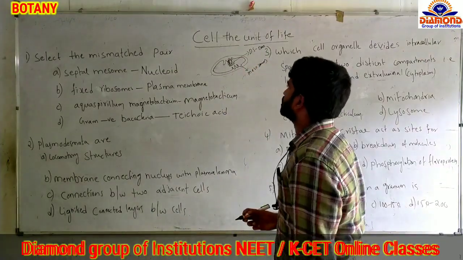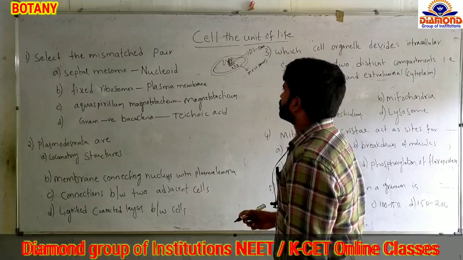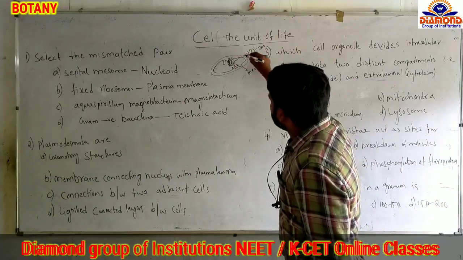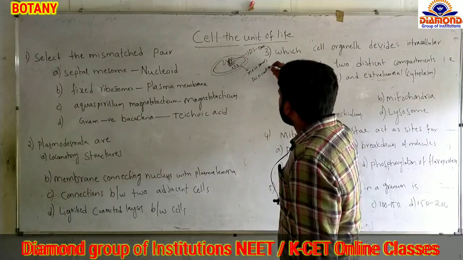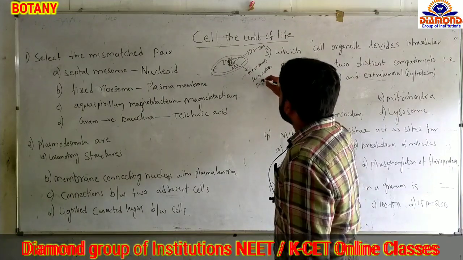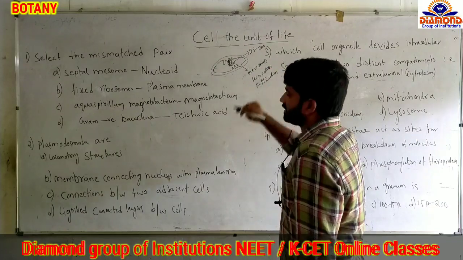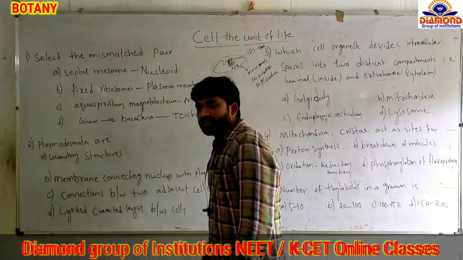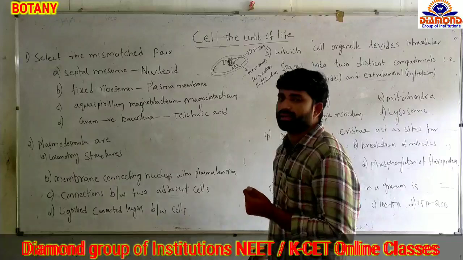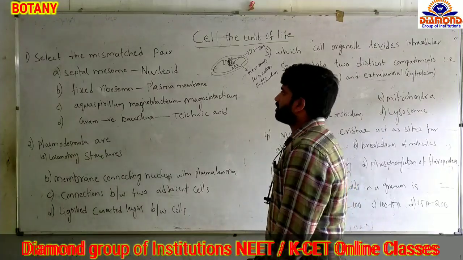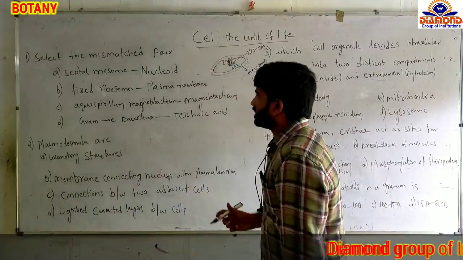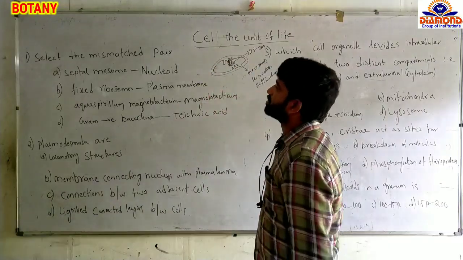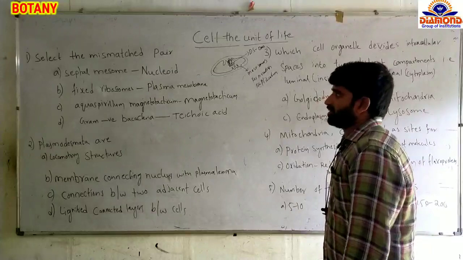Such types of mesosomes we call septal mesosomes, and these septal mesosomes are involved in respiration and also in the replication of the bacteria. Replication means the copying of genetic material from the parental DNA. So septal mesosomes are also involved in replication. So option A, septal mesosomes as nucleoid, is a correct statement.